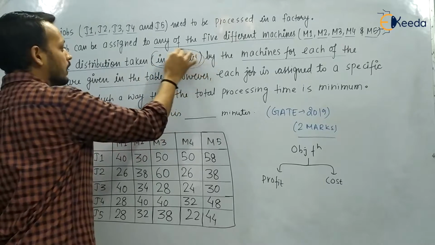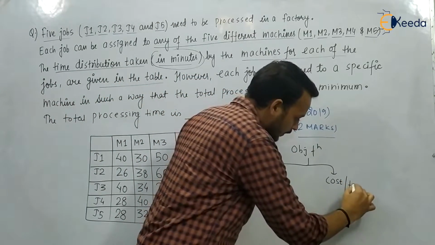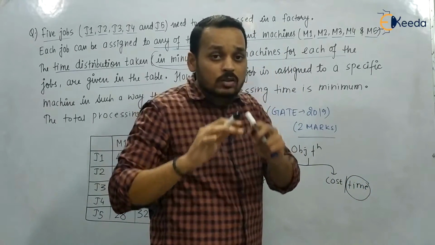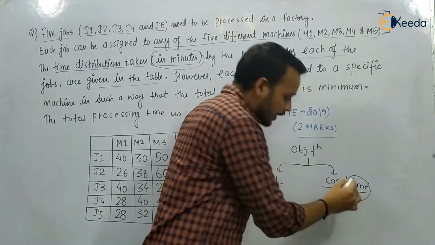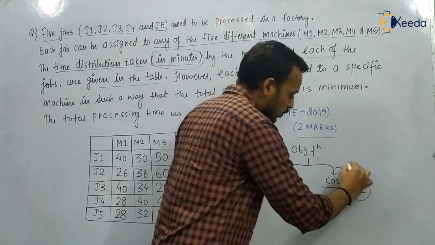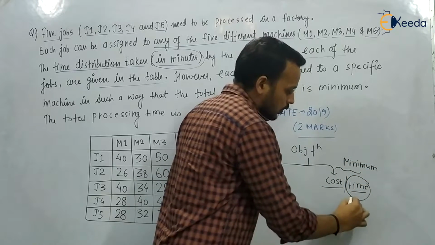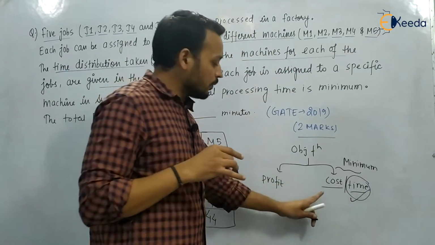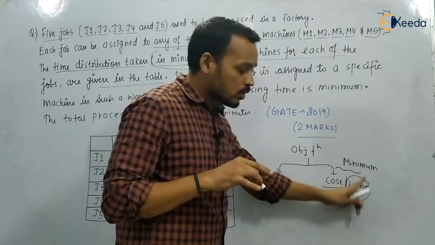Time in minutes. So we can say that our objective function can be time also, because the processing times we have to minimize. Either it is cost or it is time, both should be minimum. So here our objective function is time. In earlier questions we have seen the objective function as cost. Now our objective function is time, and time also we have to minimize.